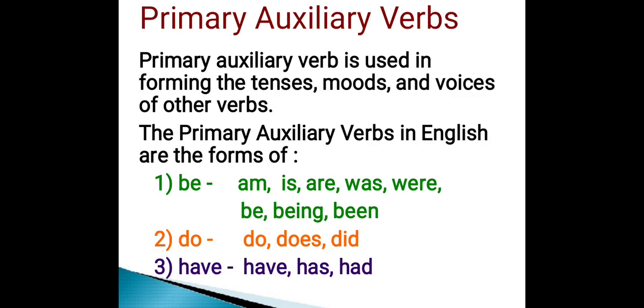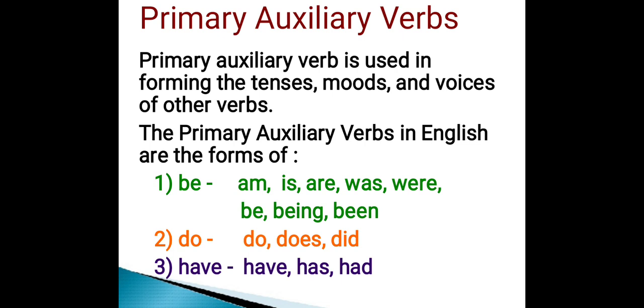Primary auxiliary verbs. A primary auxiliary verb is used in forming the tenses, moods and voices of other verbs. The primary auxiliary verbs in English are the forms of to be, to do, and to have. Forms of to be are am, is, are, was, were, be, being, been.